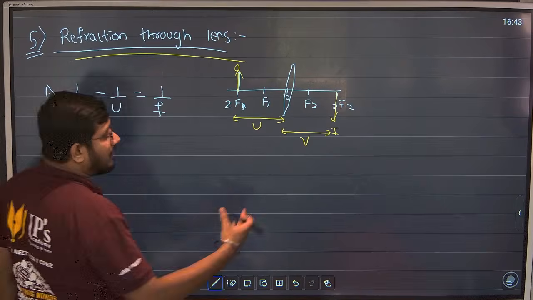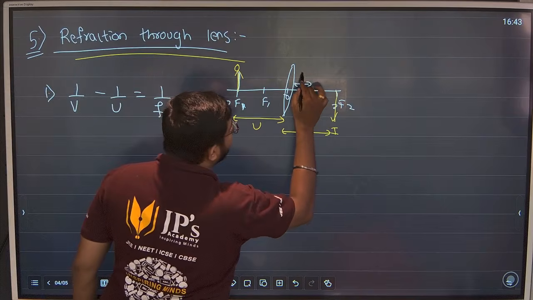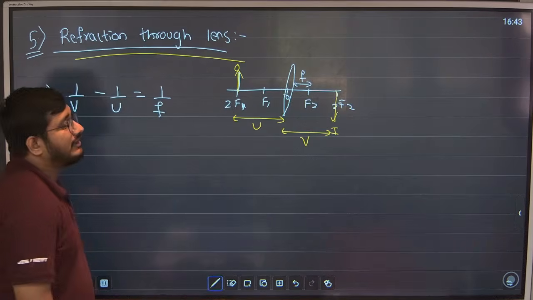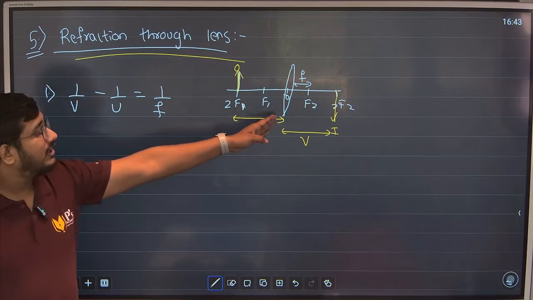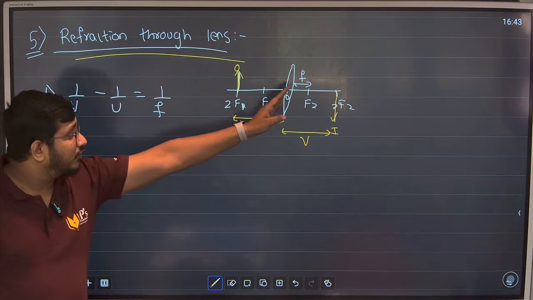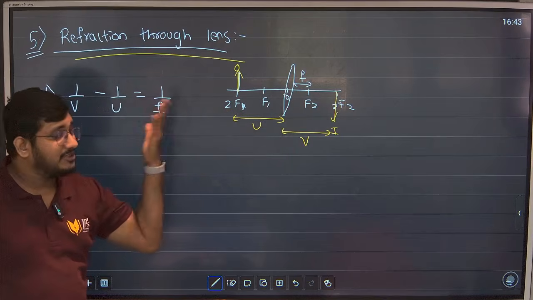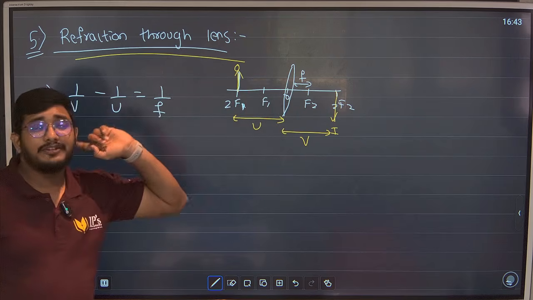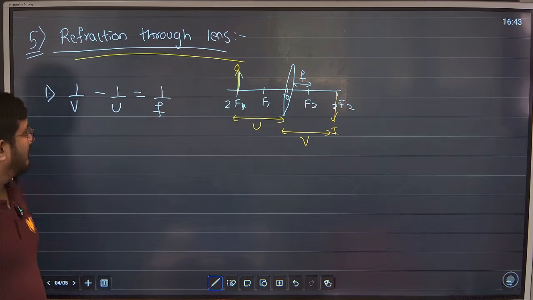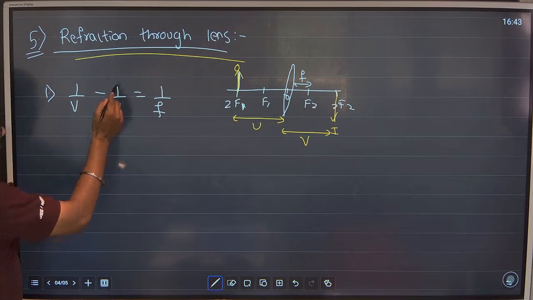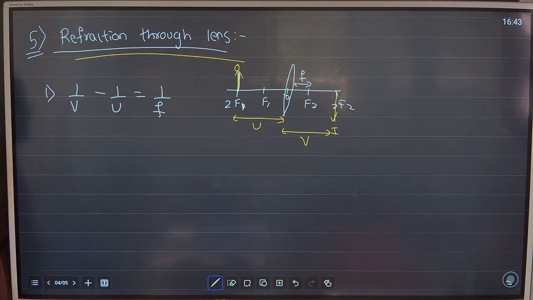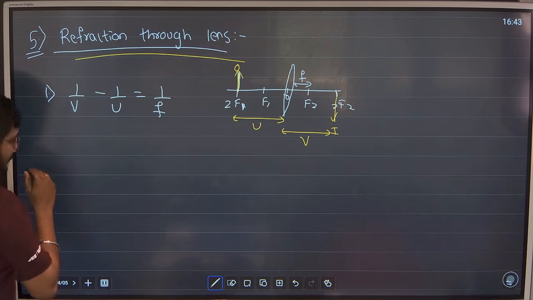Focal length F. कभी भी always we take focal length as F2 only. तो this becomes the focal length. Convex में भी focal length F2 है. Concave में focal length F2 ये side में आता है. If you see the diagram, तो always F2 is the focal length. Keep this in mind. तो 1 upon V minus 1 upon U equal to 1 upon F. ठीक है? Number 2,